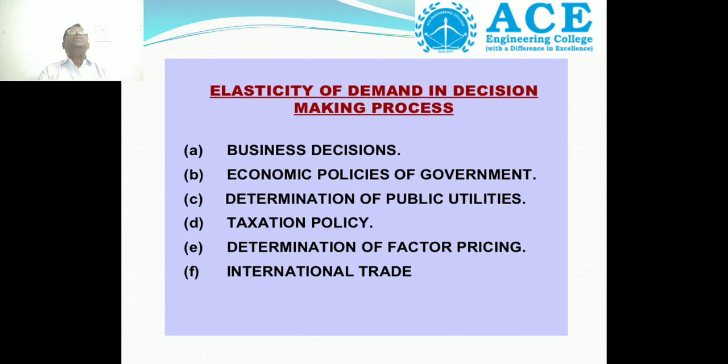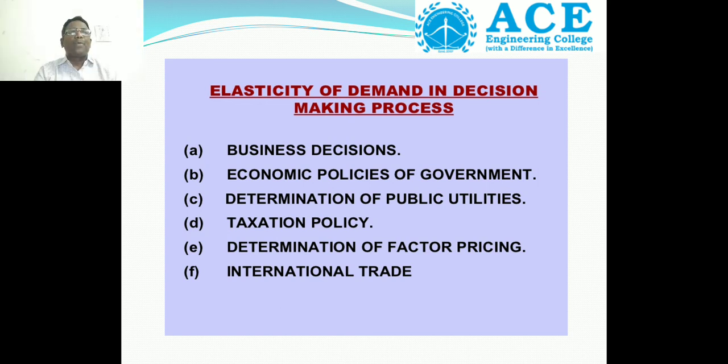Example, Airtel, Vodafone, Hutch. When the government allows private teleoperators into the market due to their economic policies, the competition increases, then the demand also increases for that particular product.